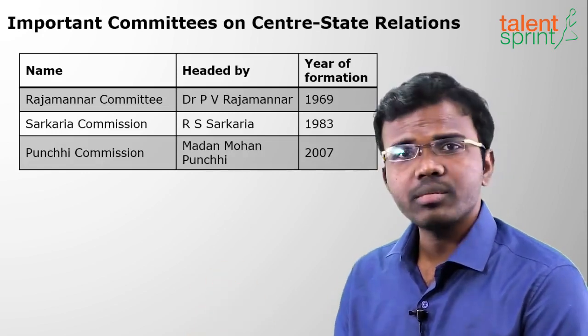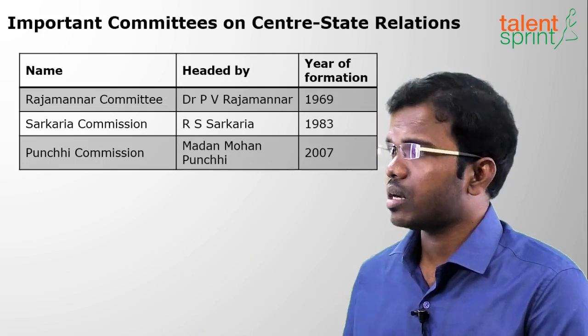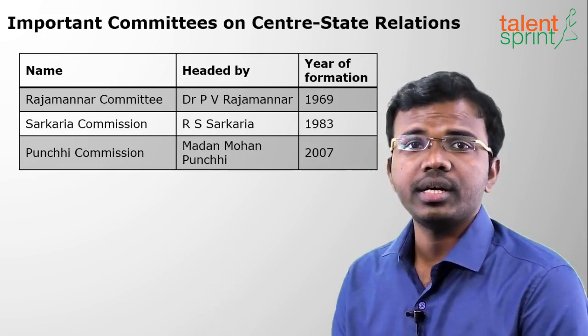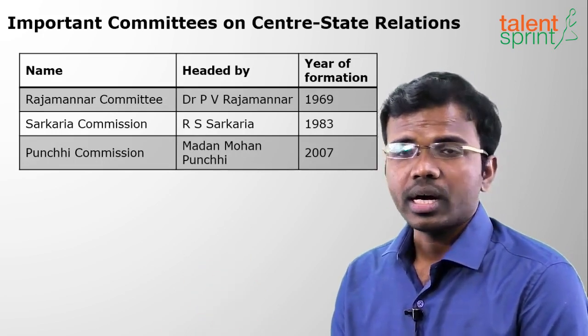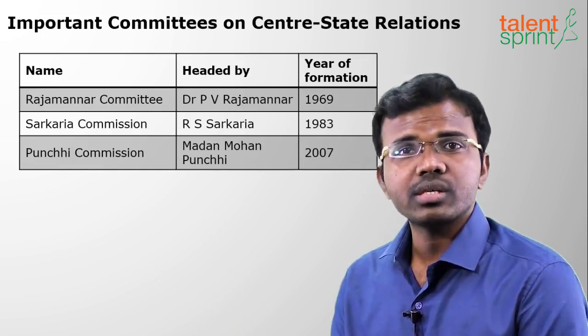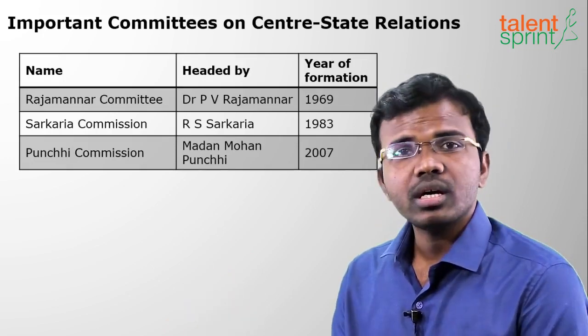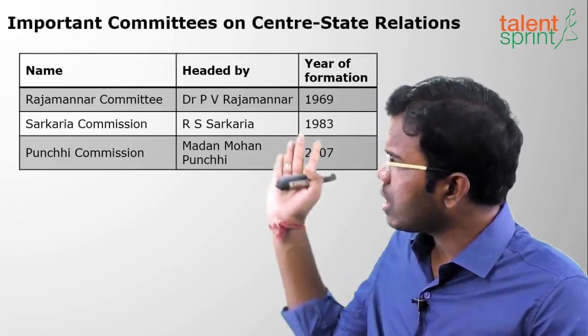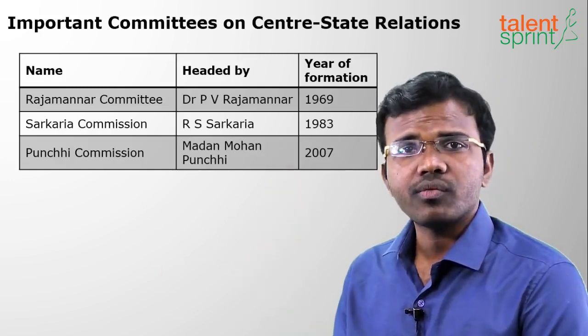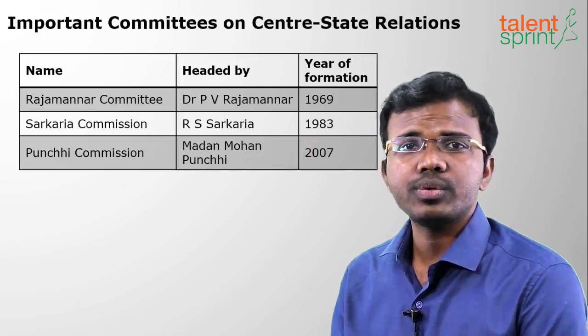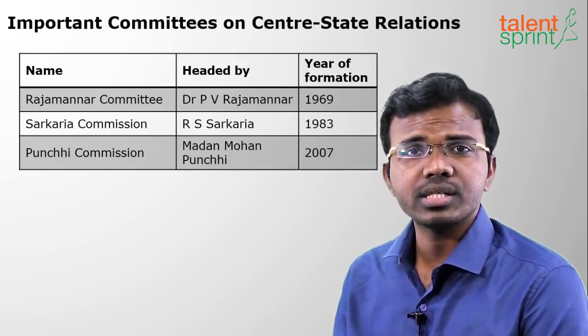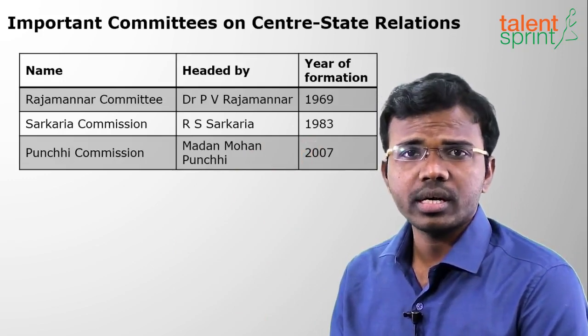Next is the Sarkaria Commission, headed by R.S. Sarkaria, in 1983. And next is the Punchi Commission, headed by Madan Mohan Punchi, established in 2007. These are various committees which were formed to solve the disputes and make recommendations for effective center-state relations in the country.